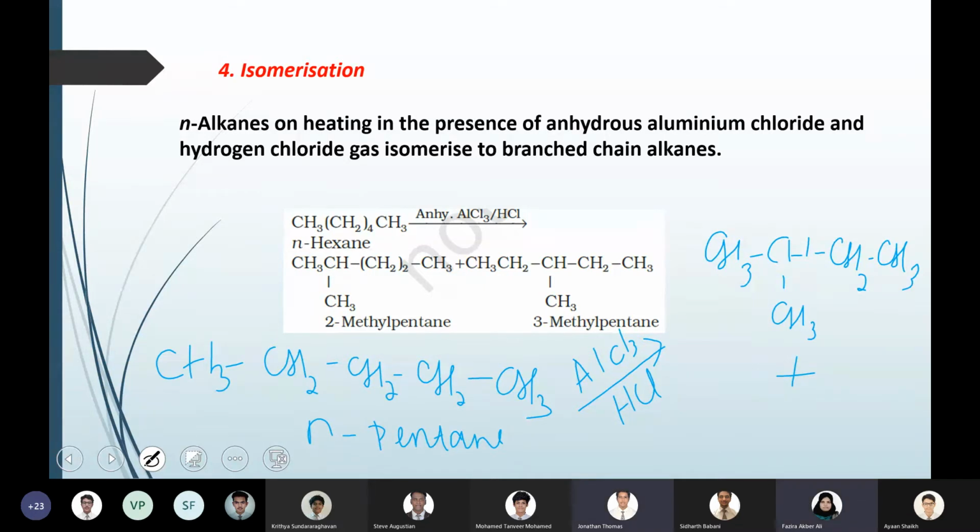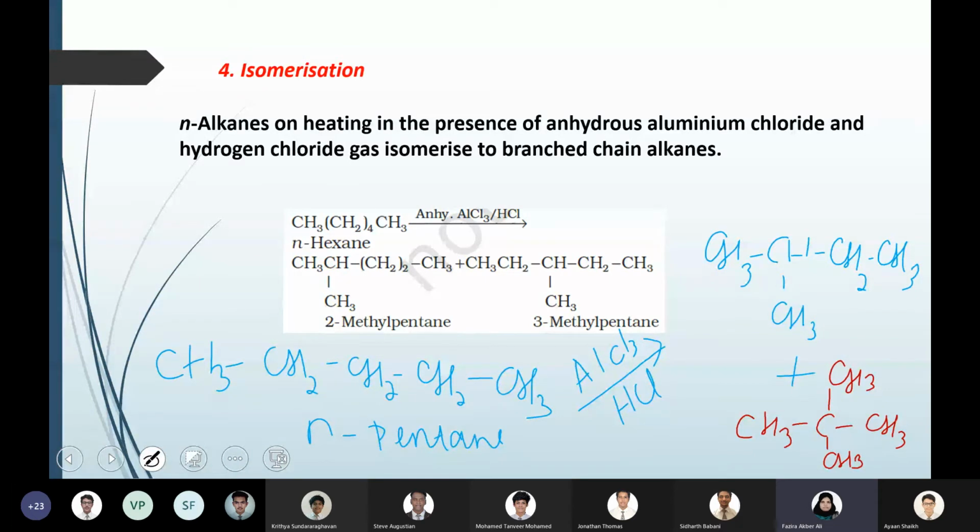Is there any other possibility? Yes, both methyls on one C atom. So that will be 3 carbon with 2 branches, right? Yes, ma'am, it will be 2,2-dimethyl propane. So this is also another possible isomer.